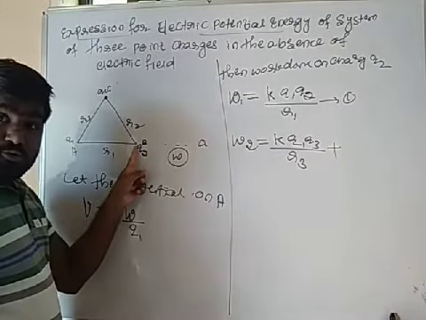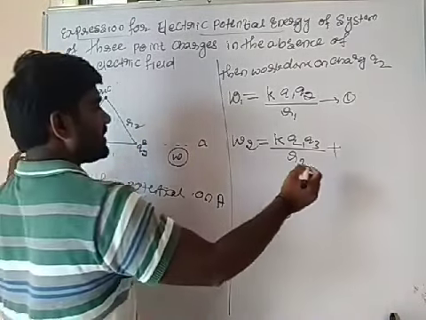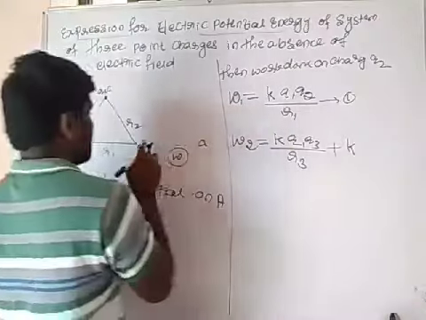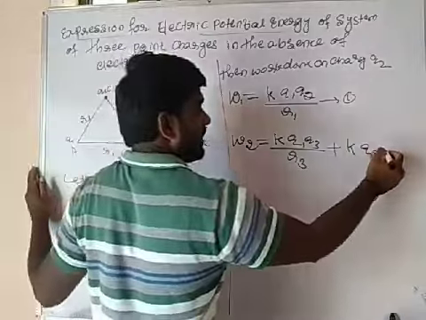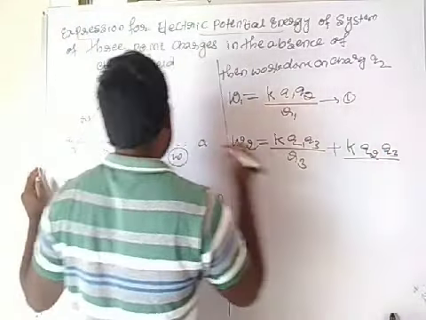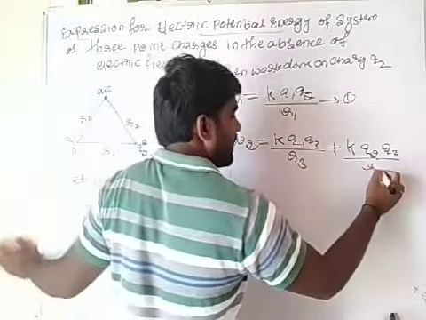What is that? This force. Okay na, W2 is equal to K Q2 Q3 divided by, separated by distance R2.